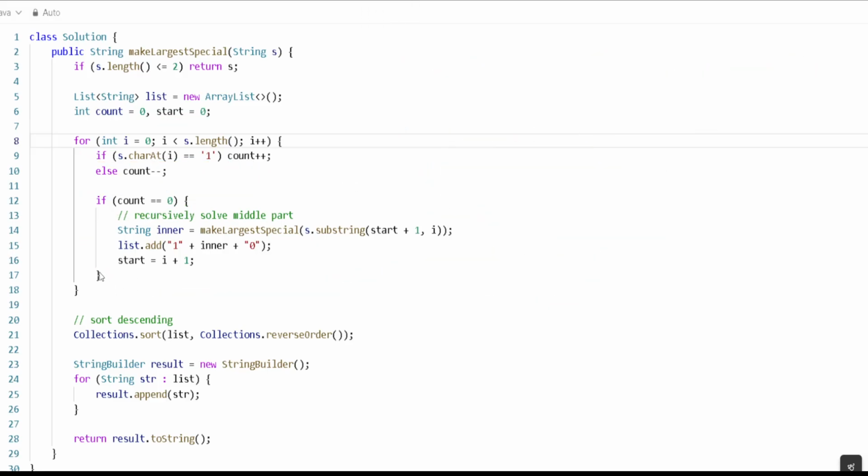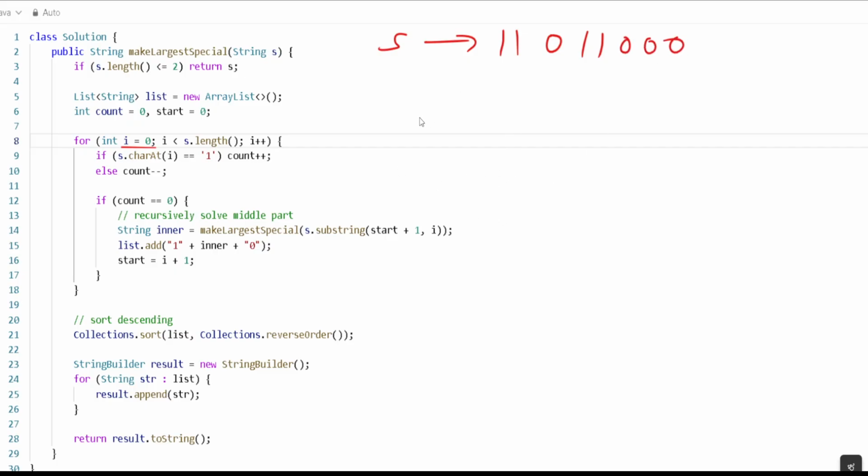Okay, now let's suppose we have index 0 and some characters here. Let's suppose the given string is 110111000. Let's suppose we have something like this.